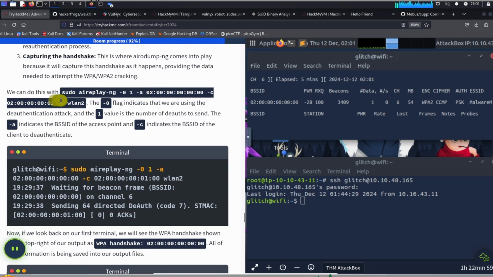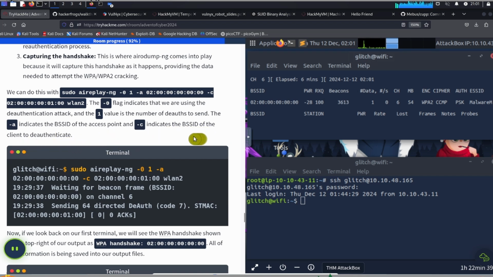So we're going to do this with sudo, so we're going to use this command over here, and the 0 flag indicates that we're using the deauthentication attack, and the 1 value is the number of deauths to send. The -a indicates the BSSID of the access point, and -c indicates the BSSID of the client to deauthenticate.